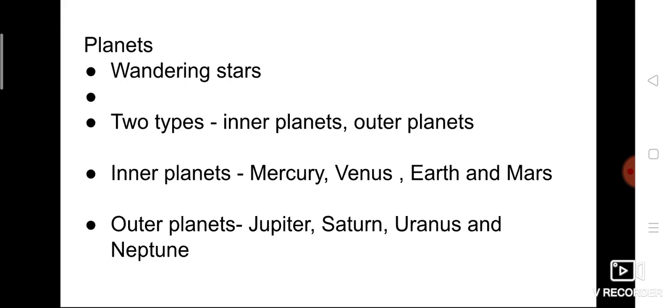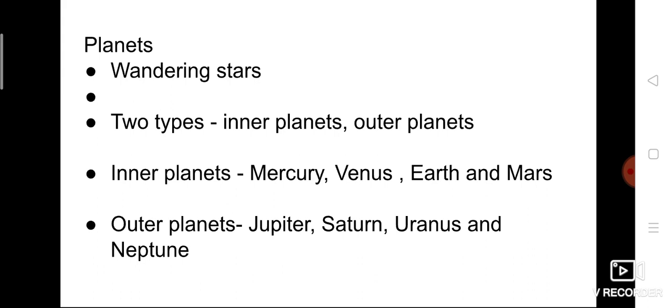And we can see 2 types of planets. We can classify the planets into 2 types. One is inner planets and another one is outer planets. The name itself denotes it. Inner means what? Inside. Outer meaning outside. So what are the inner planets?